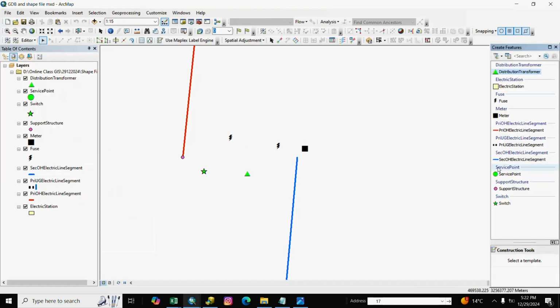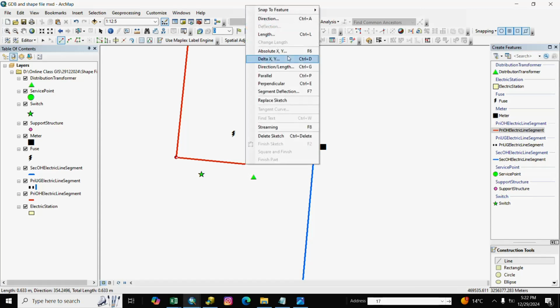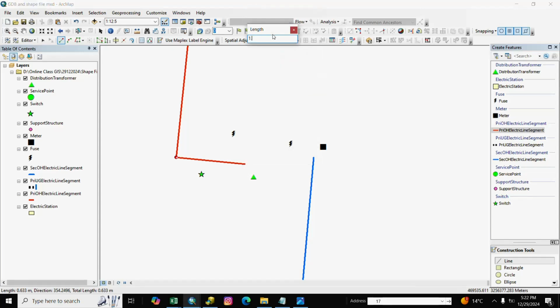Edit window, create feature, and we select primary OH line segment, and we enter pole and Control E for 90-degree management, and we right click and take a length 1.25, depending on your project. Here we take 1.25 meter and enter. Here is 1.2 meter, and ESC.